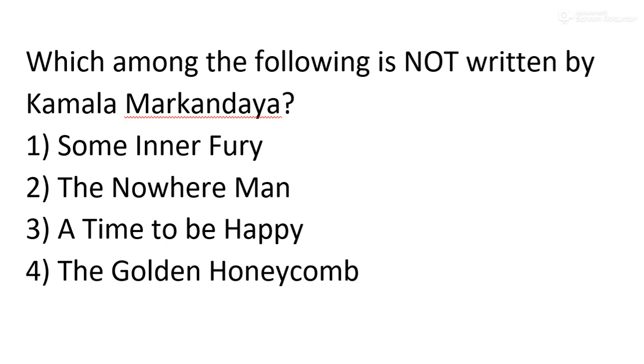Then who has written A Time to Be Happy? This is written by Nayantara Sehgal. So with Nayantara Sehgal, you can now correlate three works. The first is Rich Like Us, which we just discussed, then Storm in Chandigarh, and A Time to Be Happy.